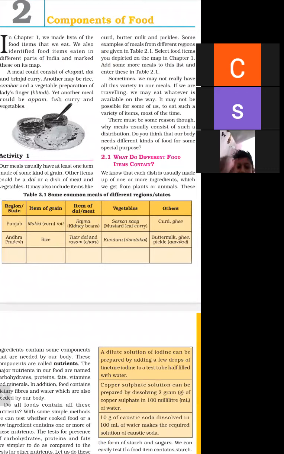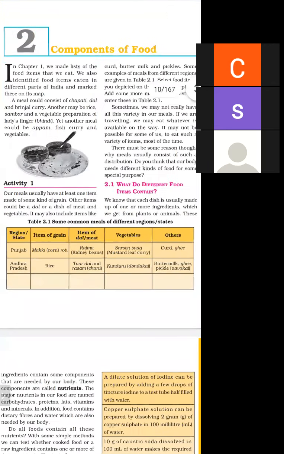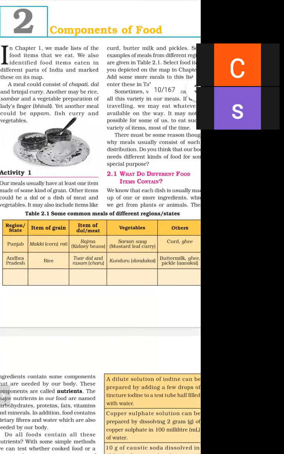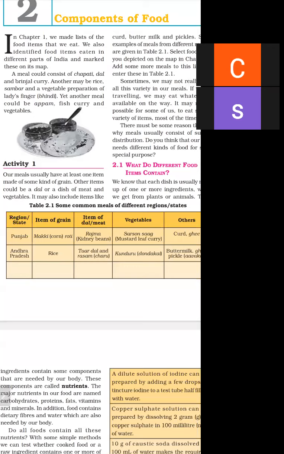In Andhra Pradesh, rice is famous, and additional items can be dal and charu, or buttermilk, ghee, pickle, etc. So we eat different kinds of food in different regions of India, and some foods are famous in specific states.